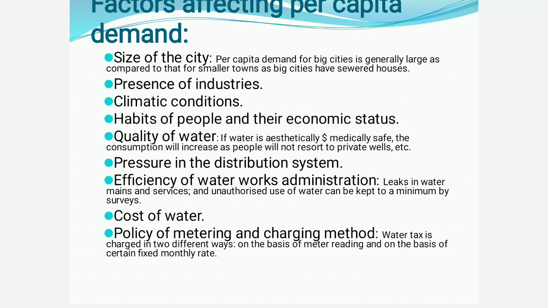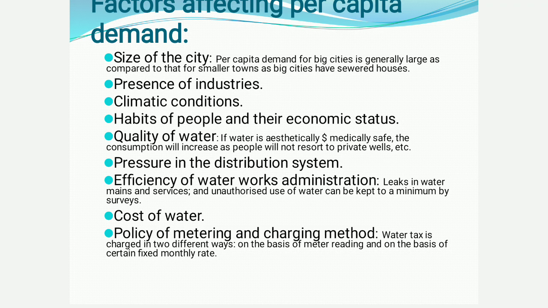Then pressure in the distribution system. If there is high pressure, then more water will be pumped into your individual houses. If there is more water, then people will tend to use more water. Cost of water. If the water is free, we will tend to use more water. If the water is charged, then we will use less quantity of water.